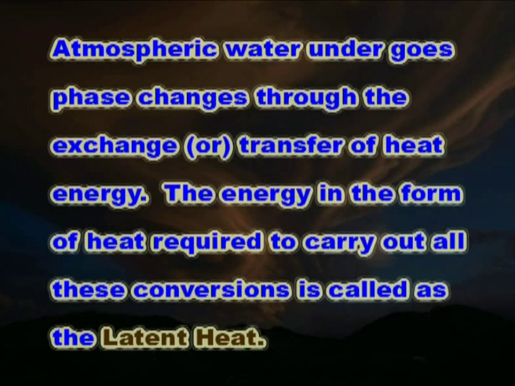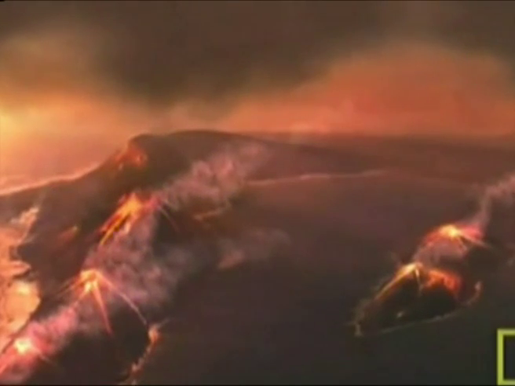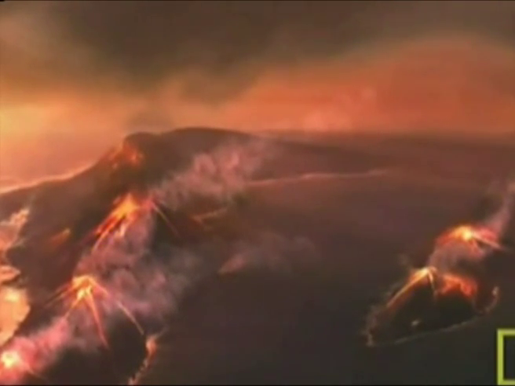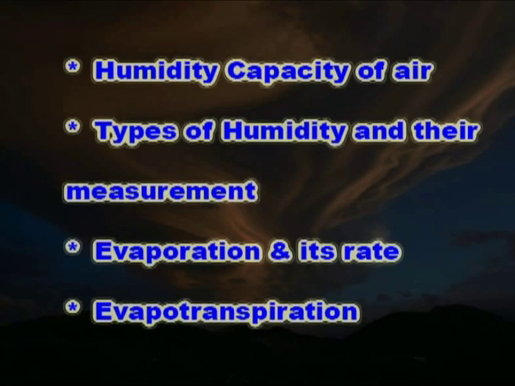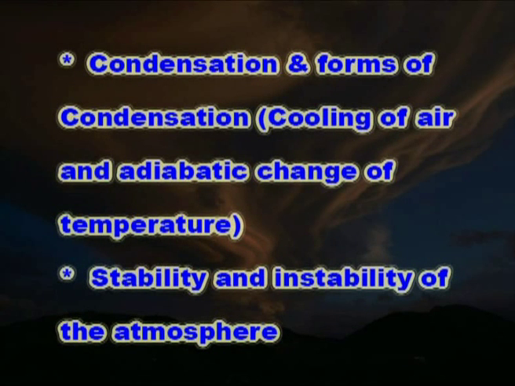The energy in the form of heat required to carry out all these conversions is called the latent heat. Climatology hence deals with the elements of the hydrologic cycle, including the humidity capacity of the air, types of humidity and their measurements, evaporation and its rate, and evapotranspiration, condensation and forms of condensation, cooling of air and the adiabatic change of the temperature, stability and instability of the atmosphere.